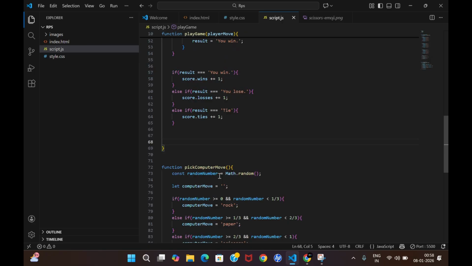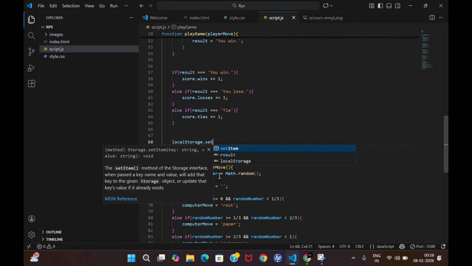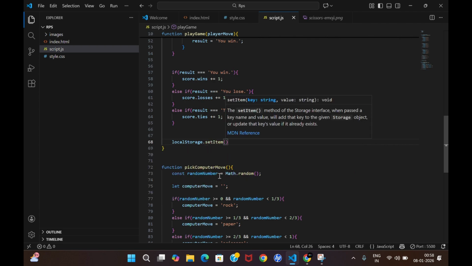Now we want to integrate it with our local storage, and we know how to do it. Local storage dot setItem, it is a simple thing. You can have a score over here.